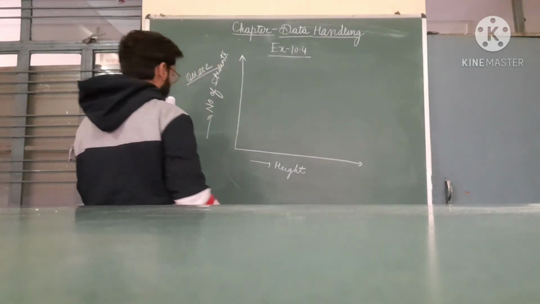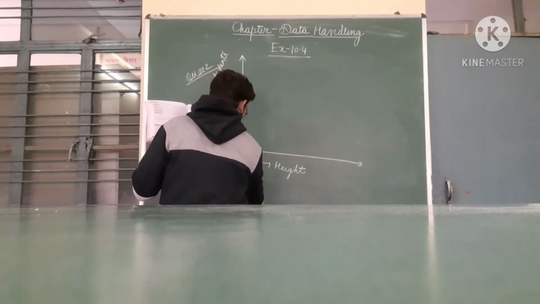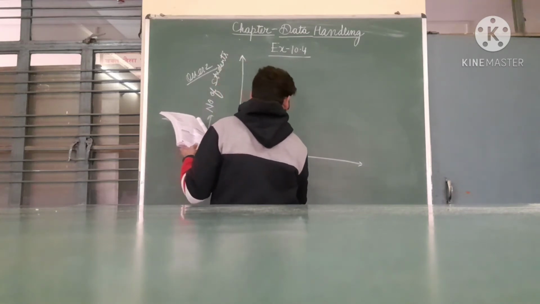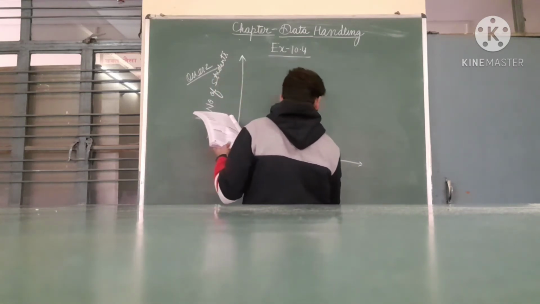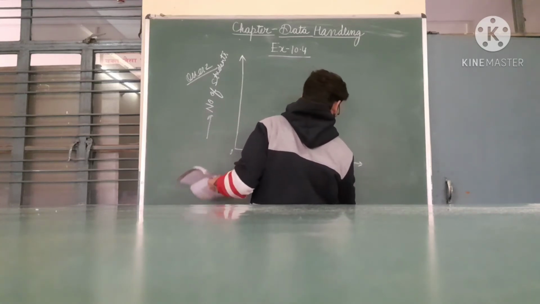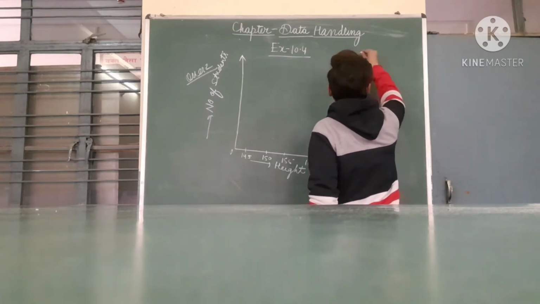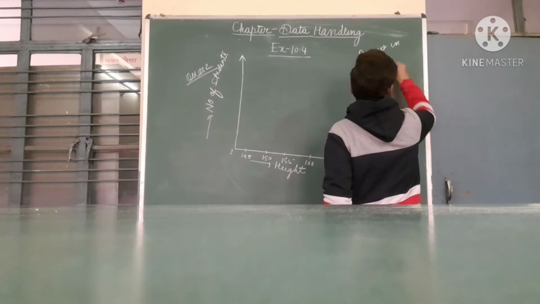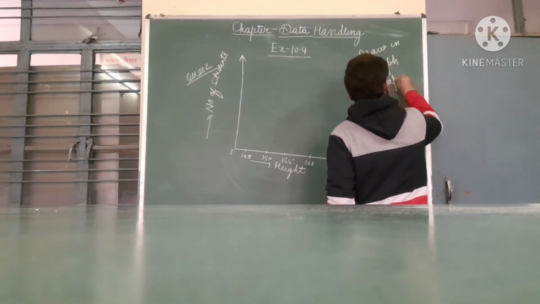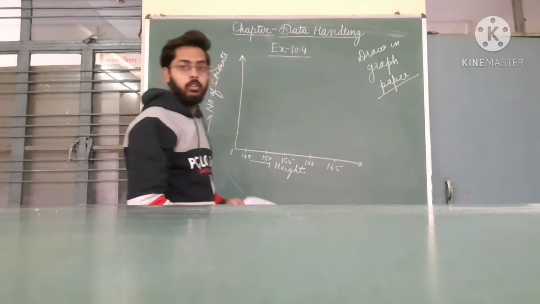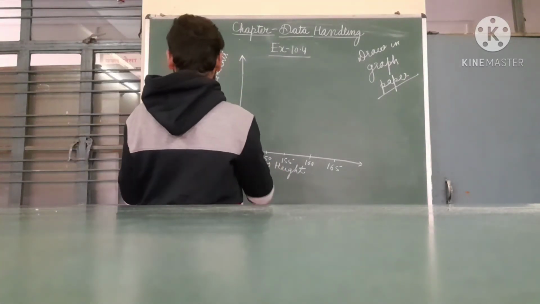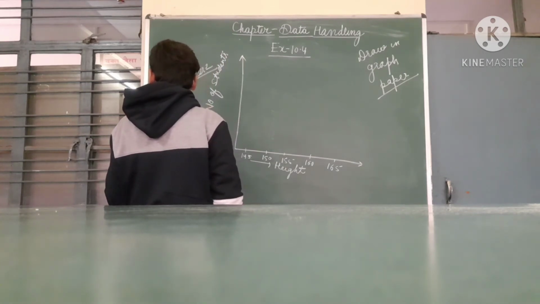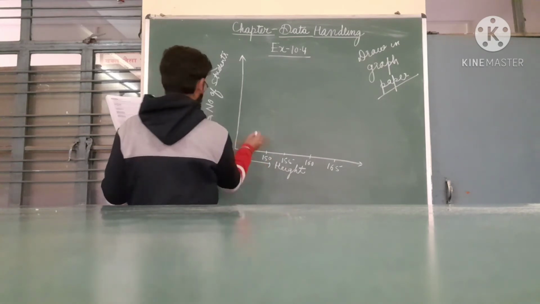So the heights given are 145, 150, 155, 160, 165. Draw these graphs on graph paper. Always use graph paper to draw these graphs. Never do these questions in your notebook, because it requires a number of scales. So the number of students will be up to 6.